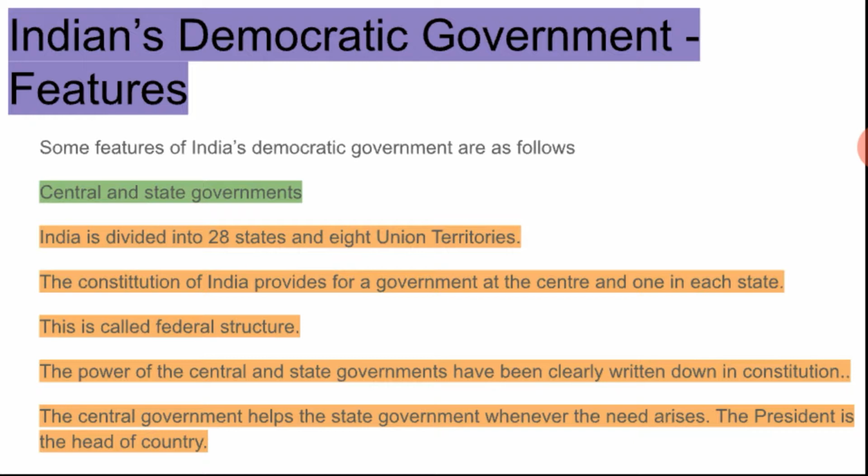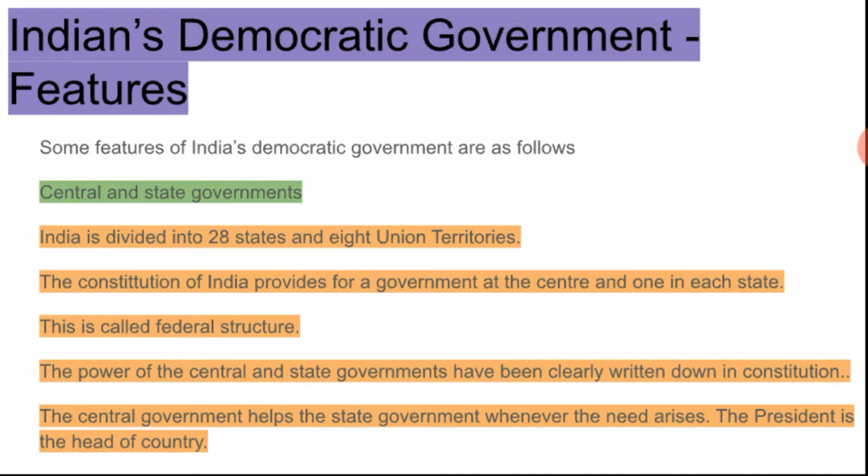The Constitution of India provides for a government at the center and one in each state. This is called the federal structure. According to our Constitution, because we have a democratic government, we follow these rules, and it is written that there is a government at the center and one in each state.